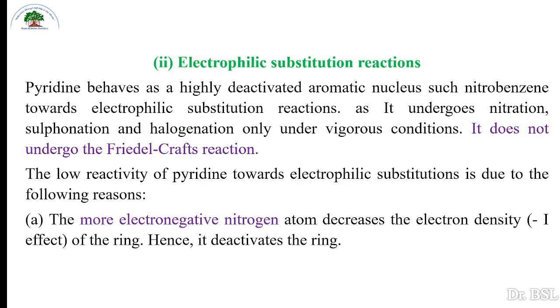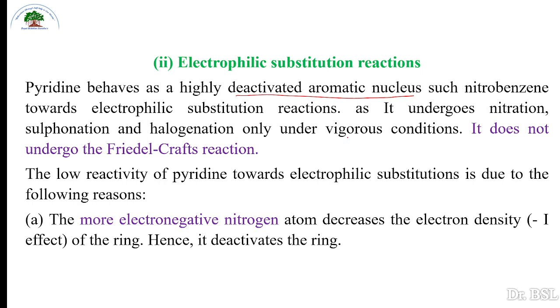Then let us see the second part of reactions, that is electrophilic substitution reactions. Pyridine behaves as a highly deactivated aromatic nucleus. That means it does not readily show electrophilic substitution reactions.